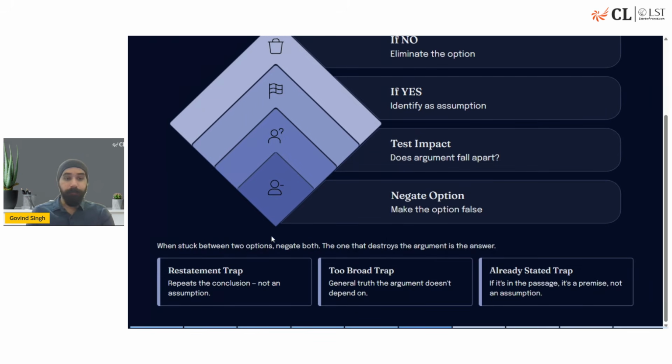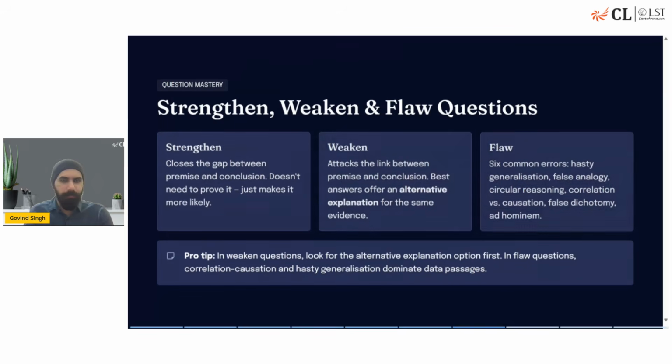Try to be aware of some traps, like restatements are not assumptions. Sometimes you see that options are restating the same thing given in the passage, so that is usually not the right answer. Too broad options are not the right answers. Already stated is also not the right answer.